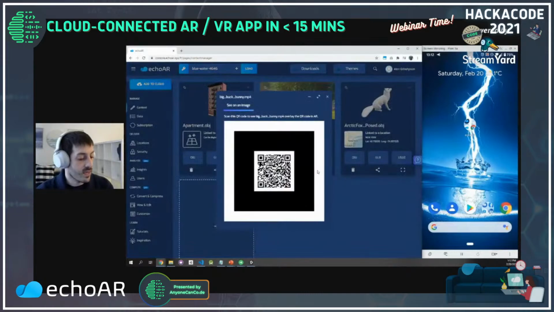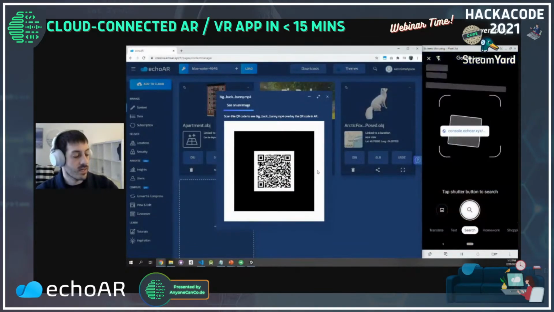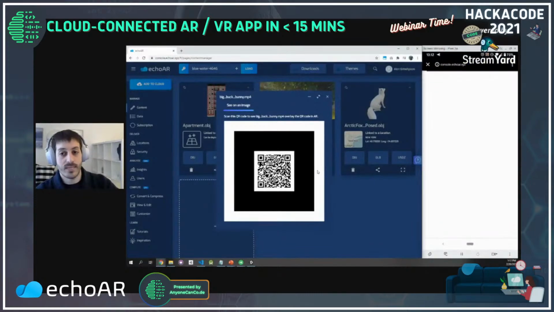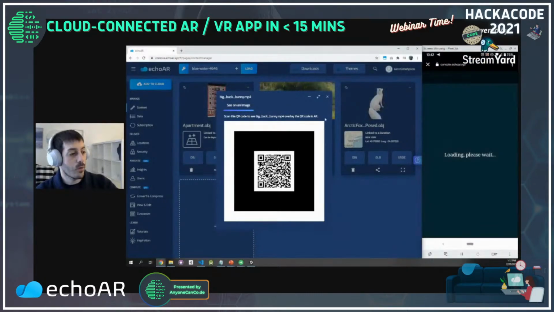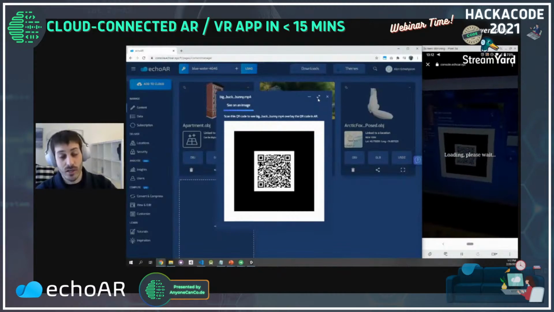So now let's scan the QR code when it comes to custom images. Again, the same QR code redirects to a website. You don't have to install anything. Once that's done, you'll see that the camera doesn't recognize the QR code anymore, because now the target that it's looking for is the custom image that we uploaded.